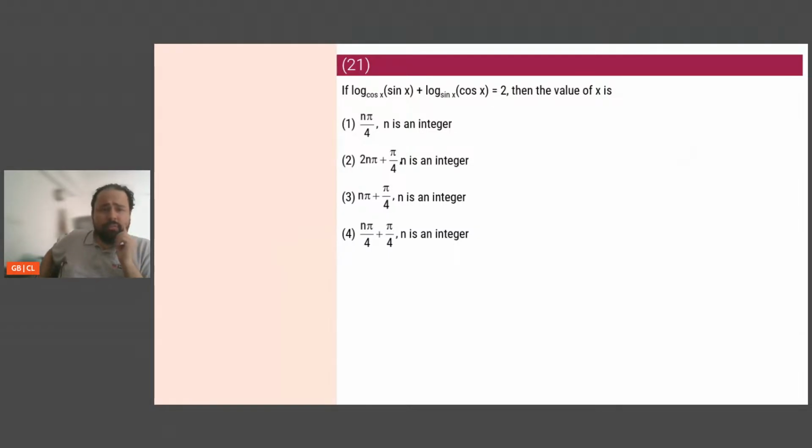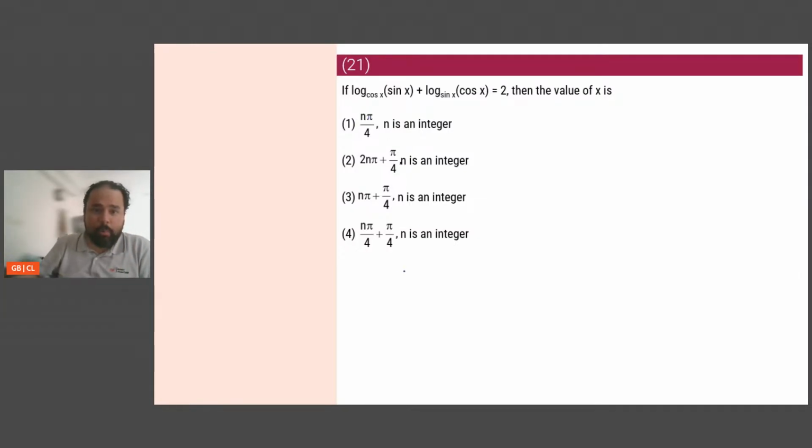Okay. If log of base cos x sin x plus log of base sin x cos x is 2, find the value of x. There are two ways of doing this. One is the quintessential method of solving. Second is substitution. ठीक है? एक quintessential method of solving है, एक substitution है.